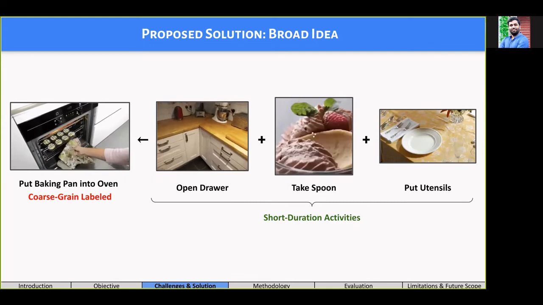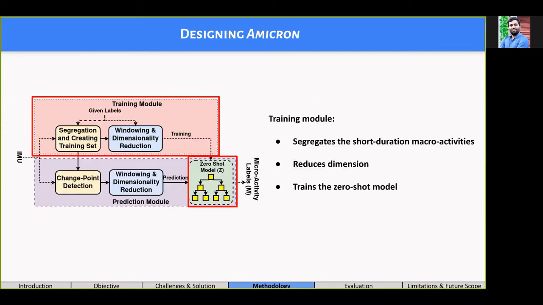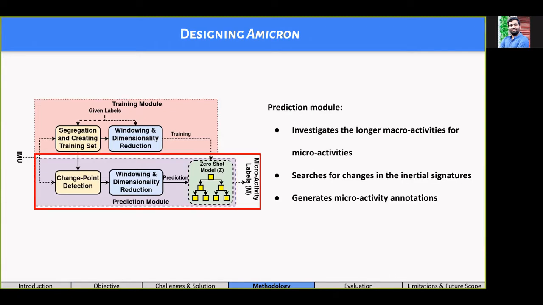The design details are as follows. The entire framework is designed to work in two separate phases. First, the training phase, where we first segregate the short duration activities and use their existing labels to train the zero-shot model using something known as verb attributes. And second, the prediction phase, where the trained model works on specifically identified change point windows to predict the corresponding